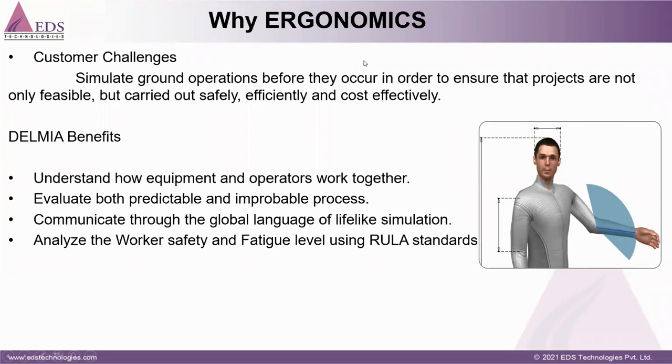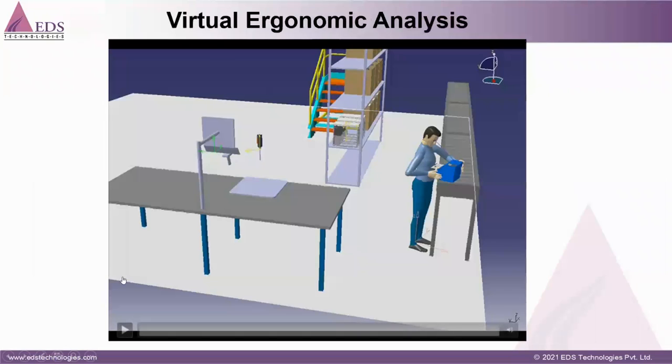And also the fatigue level analysis using the RULA standard. RULA means rapid upper limb assessment. So in this RULA analysis, we are calculating the upper limb assessment for this worker, whether such a posture is okay or not. If time permits, I will show how you can do the analysis in this RULA. So here I have one video.